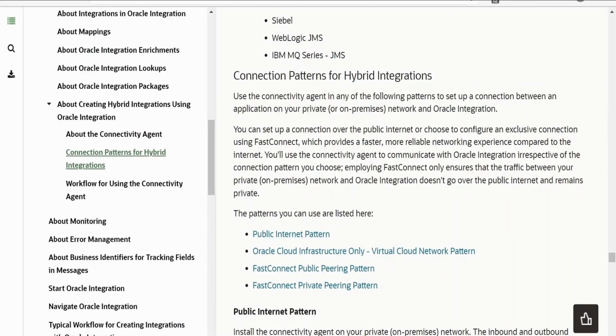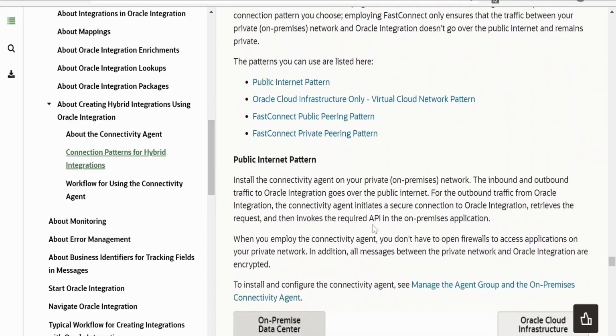So there are some connection patterns for hybrid integration. You can have a look at this. All those are not required for beginners. These are for the high level. If you have completed this course, then you can anytime come to this documentation and explore what these hybrid integration patterns look like, and you can create a dummy integration in order to learn those concepts.